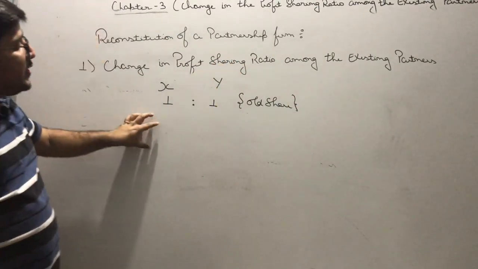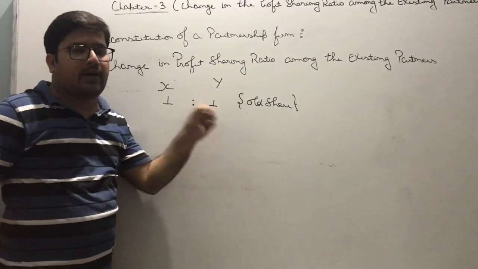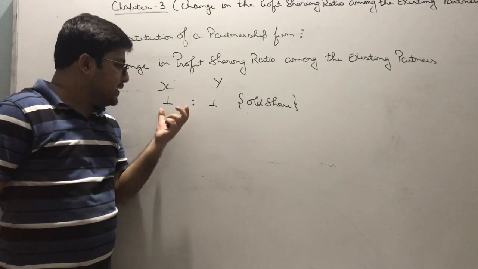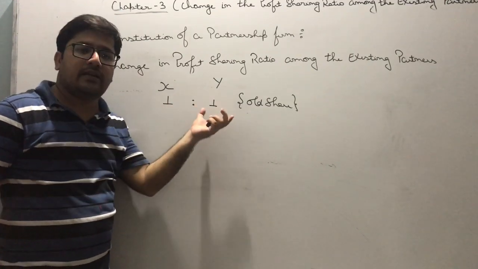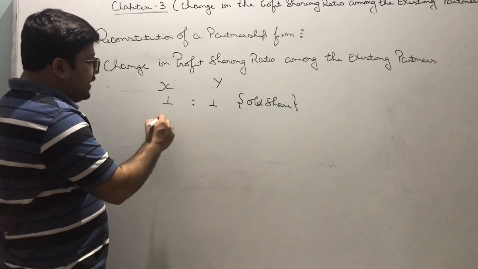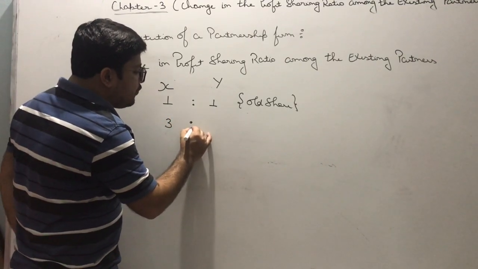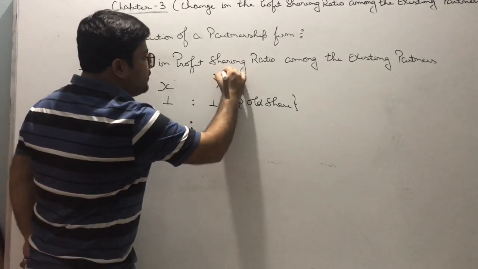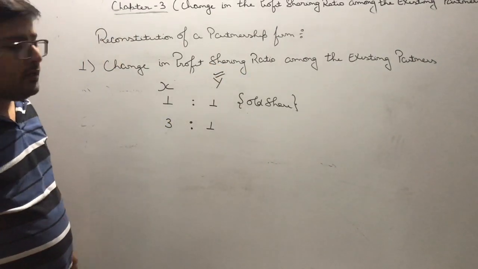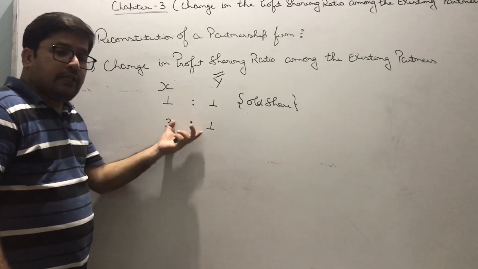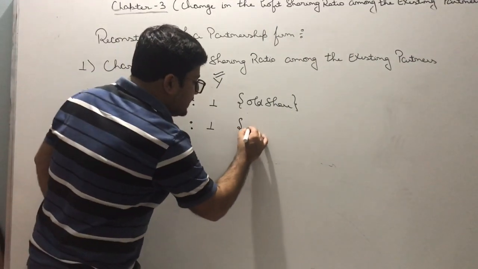Now X has contributed more capital than Y. So he demanded that the new ratio should now be 3:1, on which Y agrees. Is this point clear? Now this is the new ratio, which means that it is their new share.